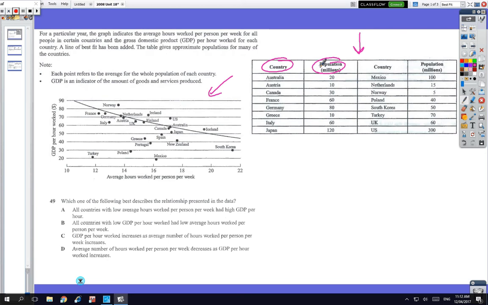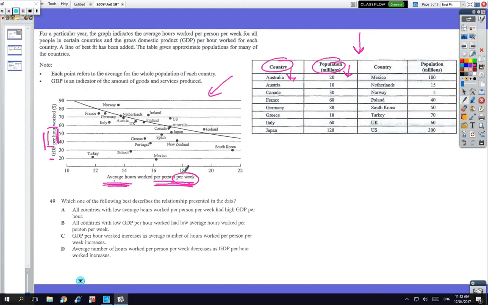Okay, so what I want you to do is, before we start the question, just make sure you understand what the headings are. That's pretty straightforward. There's countries and there's populations, but just make sure you understand what those are before we start the question. Okay, so just pause and have a look through. Okay, so we're looking at average hours worked per person per week. Okay, and on this side is GDP per hour. Okay, so this is per hour and this is hours worked per week. Okay, so just make sure you understand those two things.